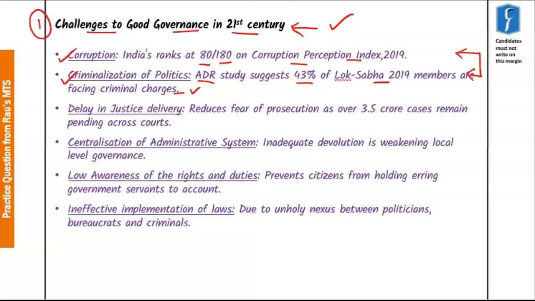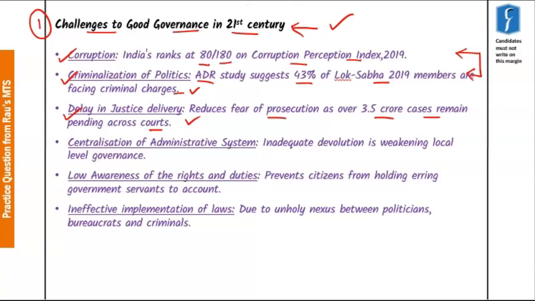Now moving on to the next challenge, that is delay in the justice delivery system. Now in India, the fear of persecution is reducing day by day as the cases pending with the judiciary are rising every day. Presently, 3.5 crore cases remain pending in various courts of India, which is a grave concern to the governance system of the country.